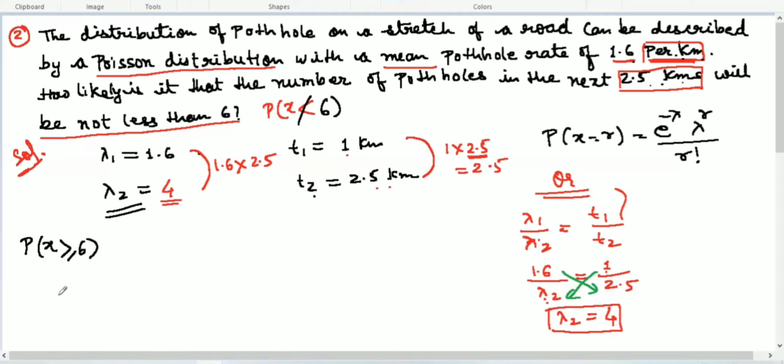So again, the same question will arise. P of x greater than or equal to 6 means we need to find the probability of x equal to 6, plus probability of x equal to 7, plus probability of x equal to 8, and it will go till infinity. So here it won't be possible to find the probability. So we have to use the 1 minus formula.